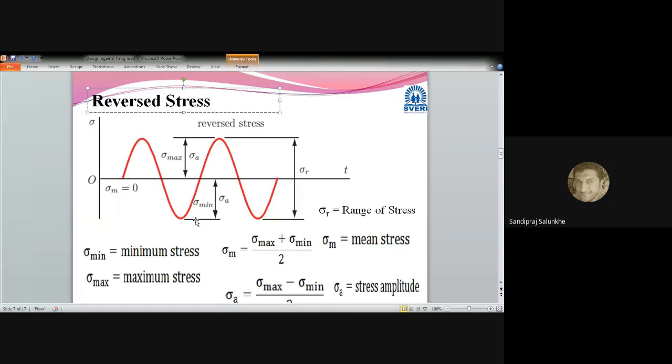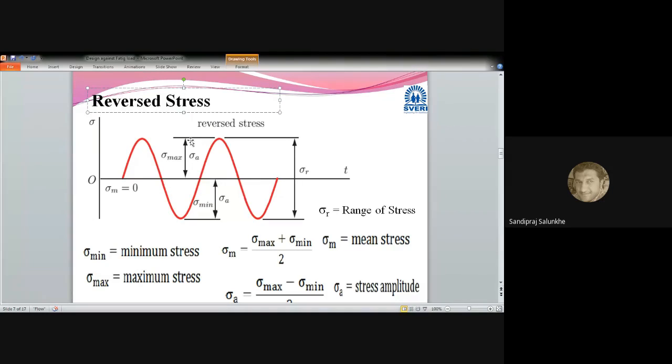And in this case, the minimum stresses are nothing but the stresses which are going beyond the zero towards the opposite side. That value may be negative. So we have to consider that negative value and we have to calculate the mean stress. So that mean stress is always zero in this case.